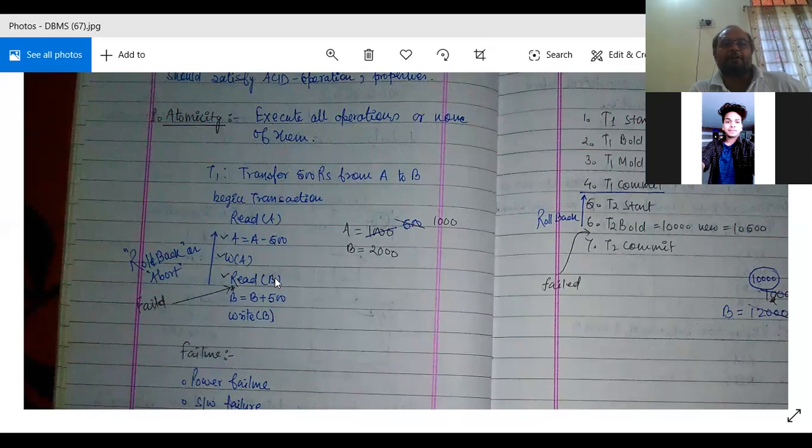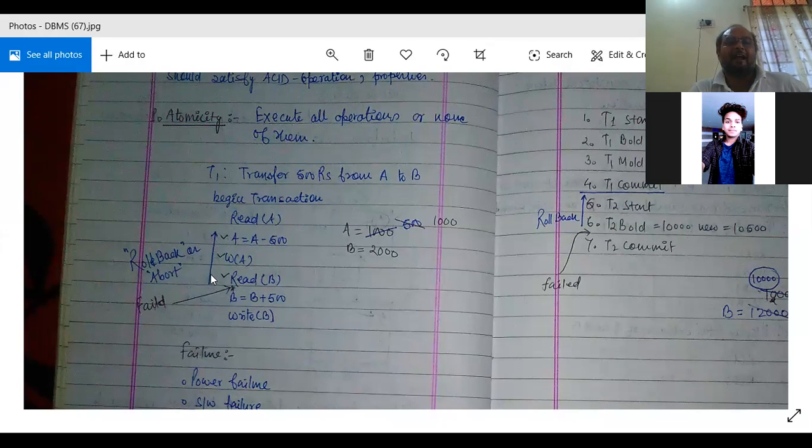Now read B is performed on B's account and 500 rupees will be added. Suppose 2000 rupees is kept in B's account; then B will have 2500. And write B performs the write operation.